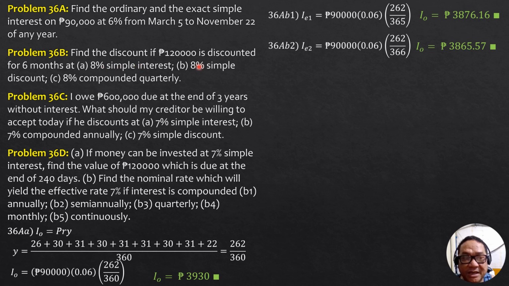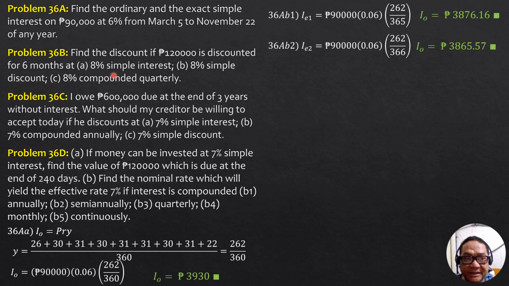Let's proceed to the second problem, 36B. Find the discount if 120,000 pesos is discounted for 6 months at A, 8% simple interest, B, 8% simple discount, and C, 8% compounded quarterly. So take note that for this situation where we have simple discount, the interest is applied to the future worth, so that I_D, the simple discount, is equal to future worth times the rate of simple discount times Y. That's the original.